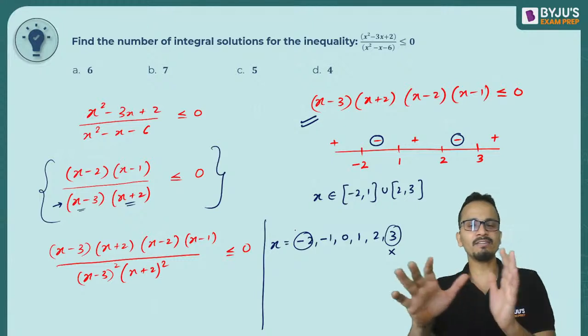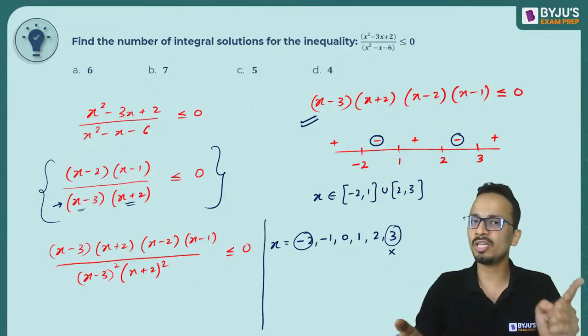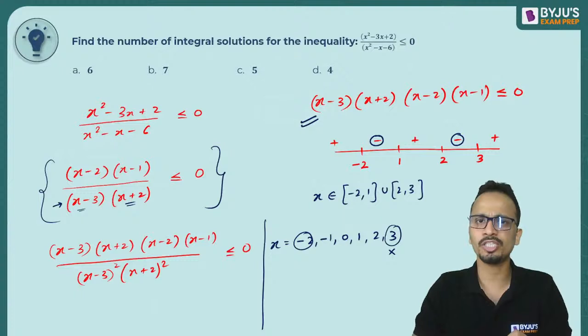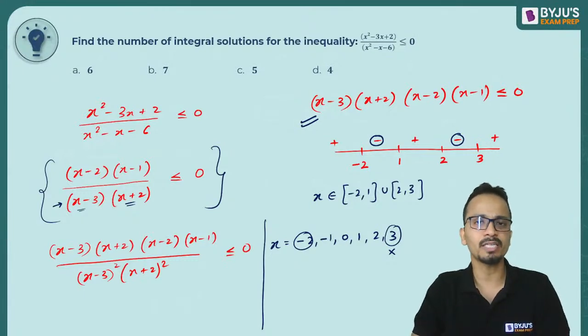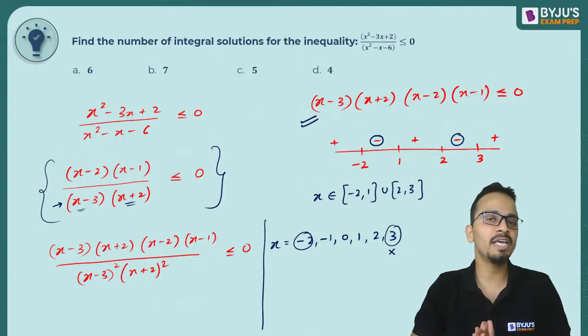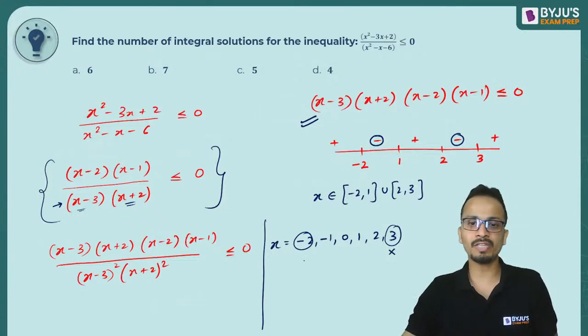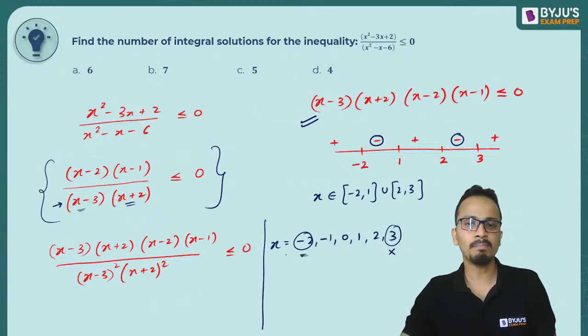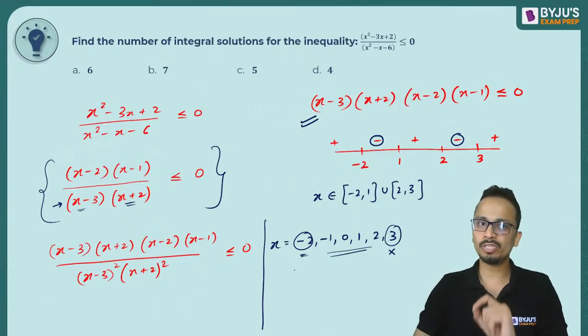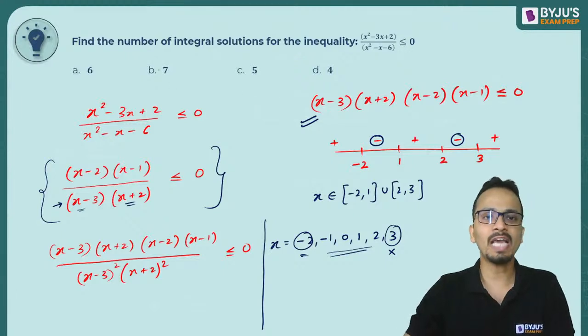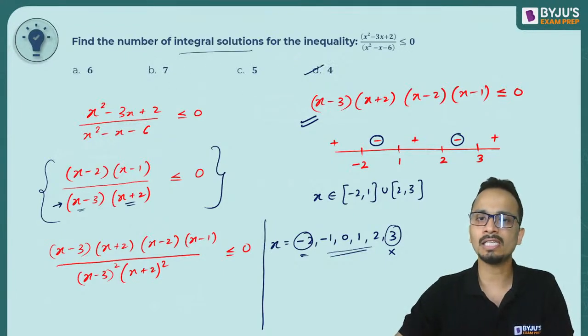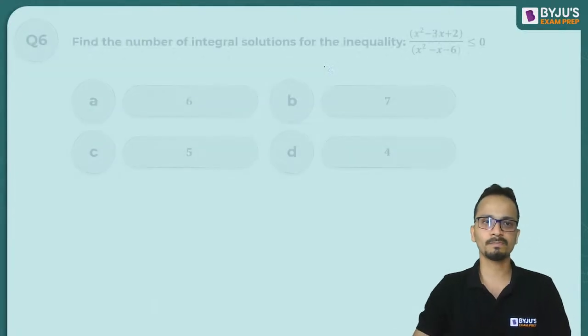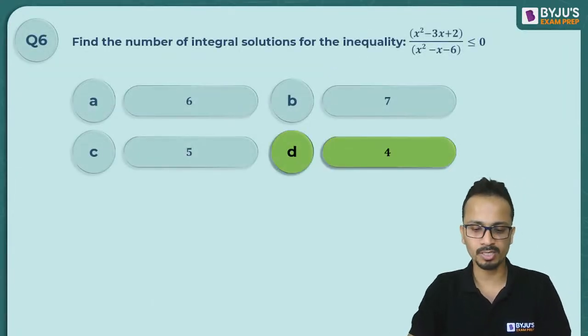Okay, so after getting the final solution, you go back to the original expression, the original inequation, and check if the values of x that we have calculated satisfy the given inequality or not. On the basis of that, I have eliminated two of the values, -2 and +3. So I'm left with four solutions, which are -1, 0, 1, and 2. So these will be the four solutions. We had to find the number of integral solutions. The answer will be equal to 4. So the correct answer here is option D.